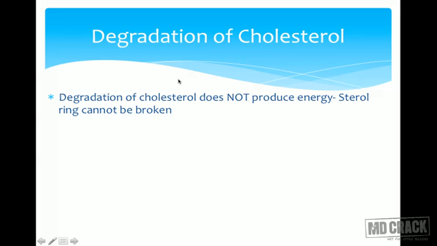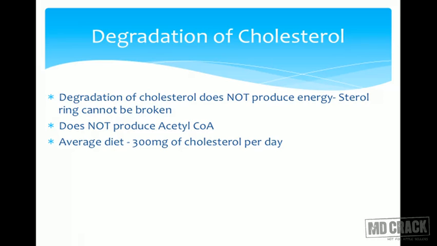Now please remember, degradation of cholesterol does not produce energy, and moreover the sterol ring cannot be broken. Once the sterol nucleus is formed, it is not broken, it has to be excreted as such. So it does not produce energy and the sterol ring cannot be broken. So will it produce acetyl-CoA? No, it will not produce acetyl-CoA.